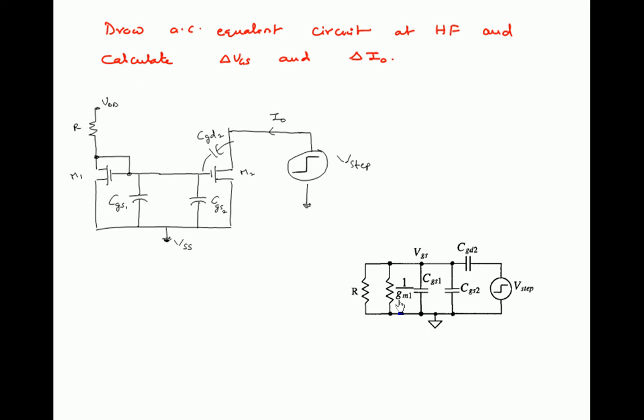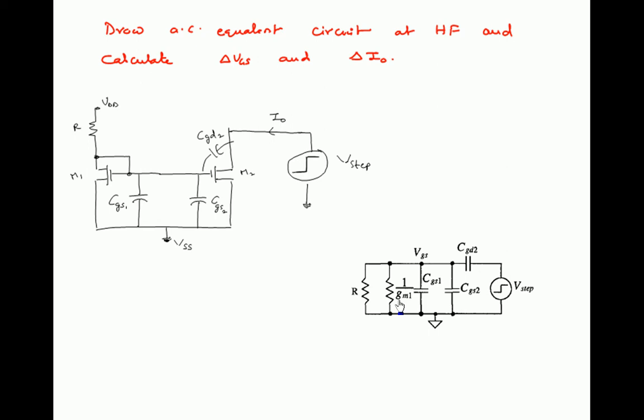As we know, within no time the step is changing. Within no time is nothing but t is equal to 0. Whenever t is equal to 0 the signal is applied, what is its frequency? F is equal to 1 by t. So 1 by 0, that is nothing but infinite. So infinite is the frequency of the step response, step input. The frequency of step input is infinite, that is nothing but very high frequency. So we are dealing with the high frequency analysis. Like this also you can think.